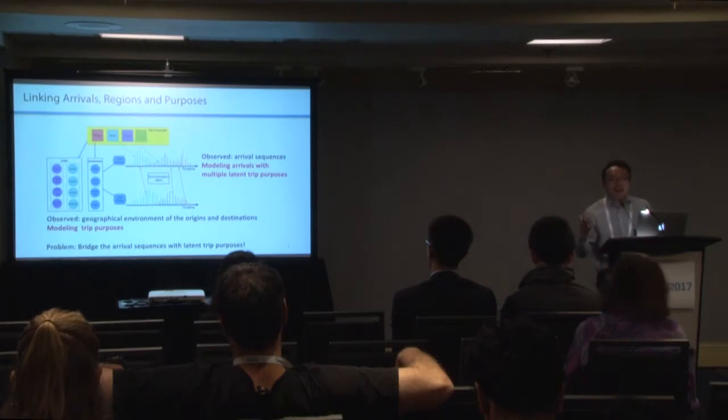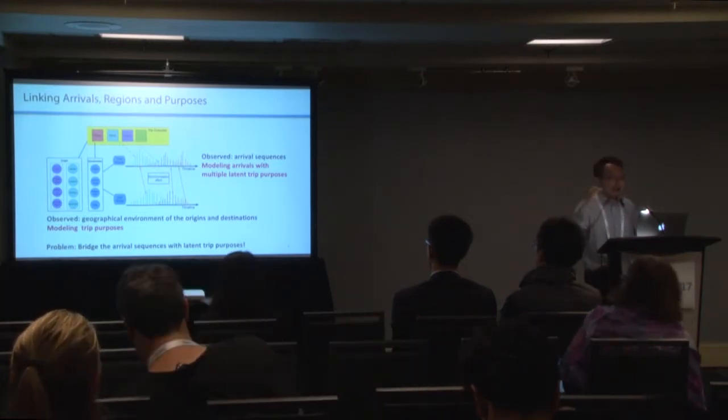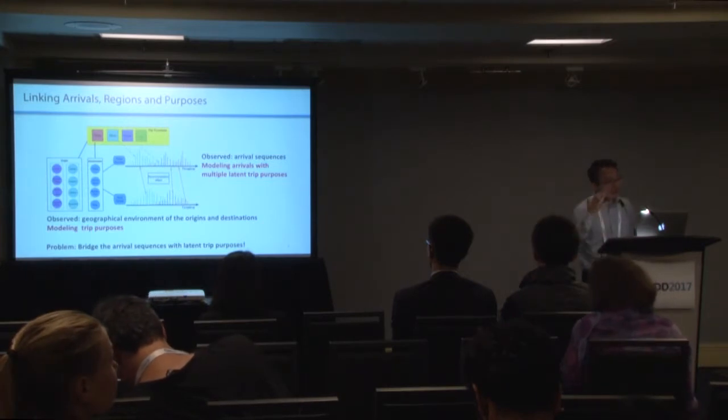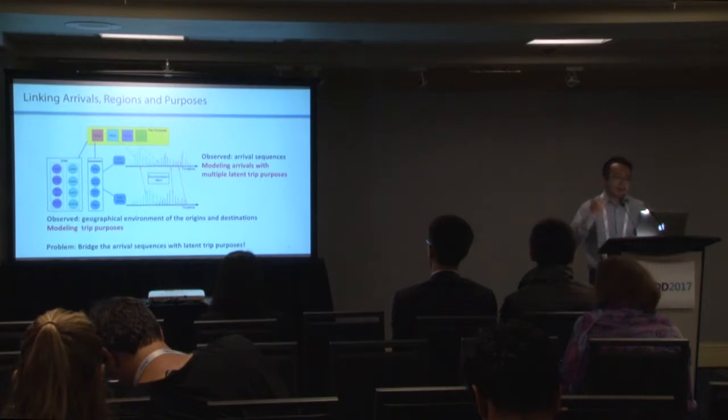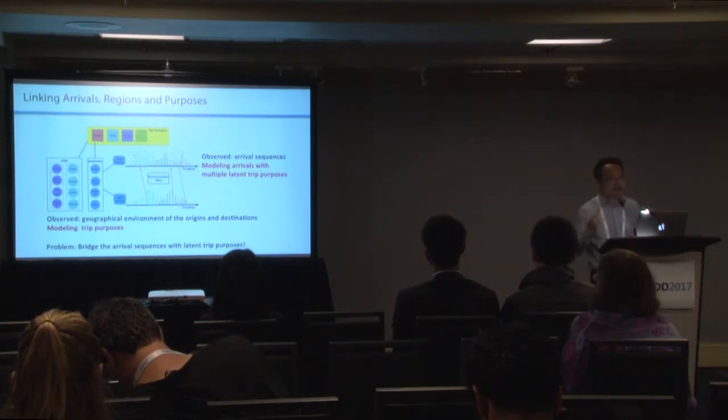But underlying the homogeneous arrival sequences are different trip purposes. Times Square is a multi-functional area where people can work because there are office buildings. And it is also a famous sightseeing place. All the travelers would go to visit Times Square.